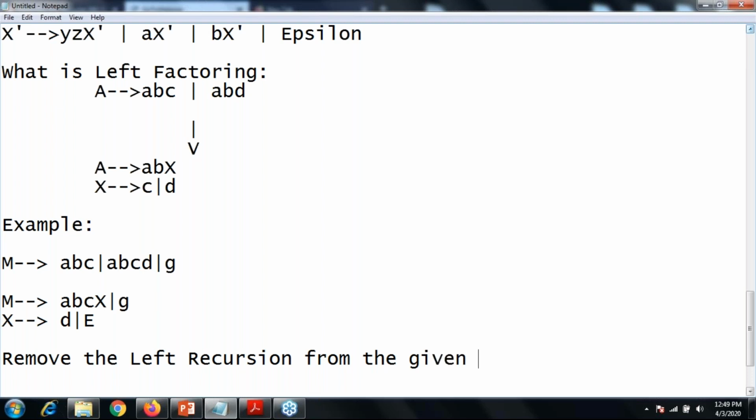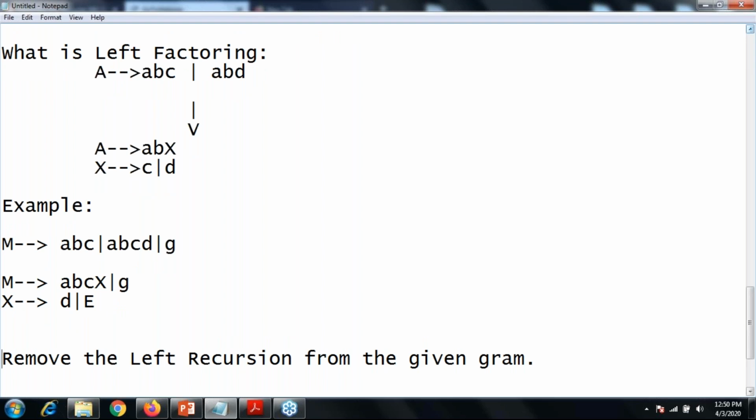Okay, now we will move to the LL1 concept. For the LL1, the first one is known as rule number 1. So what is rule number 1? If there is any left recursion present in your question, then remove it.